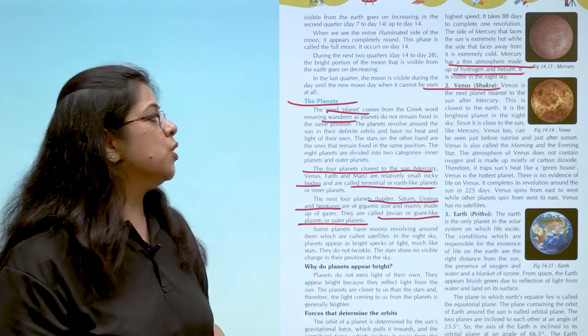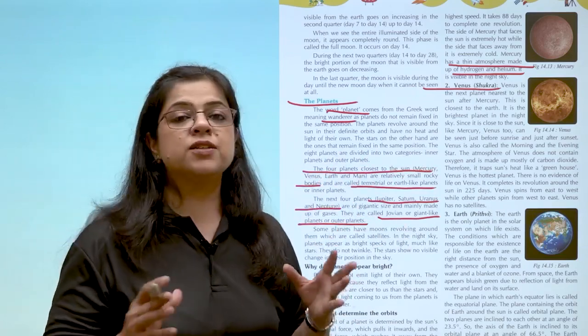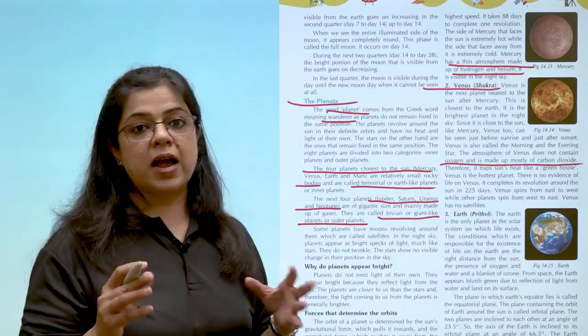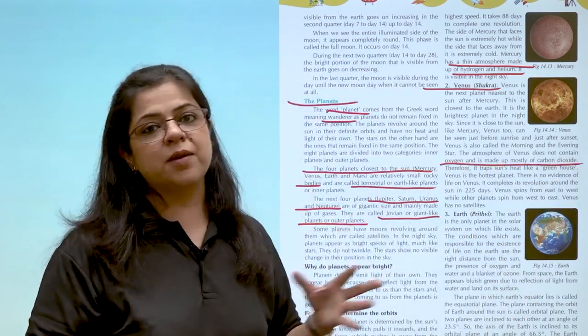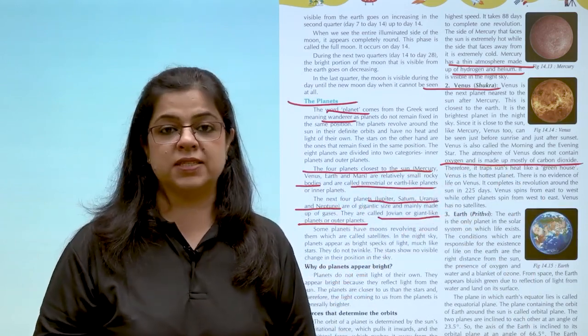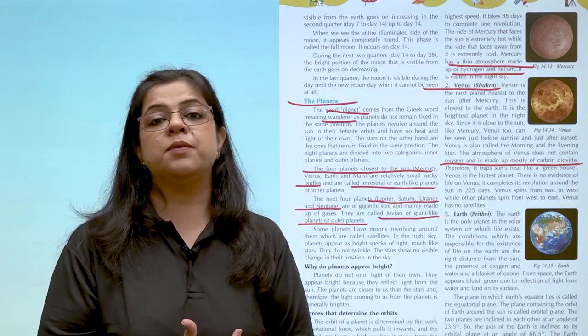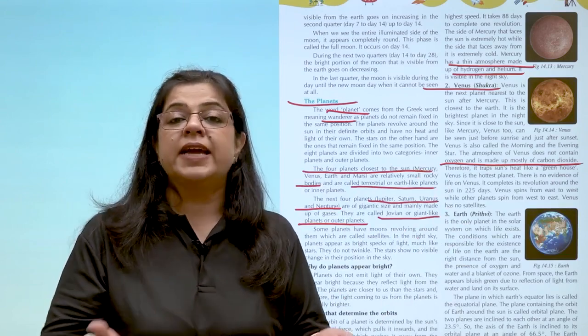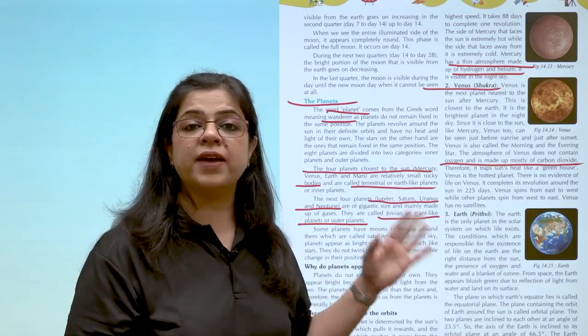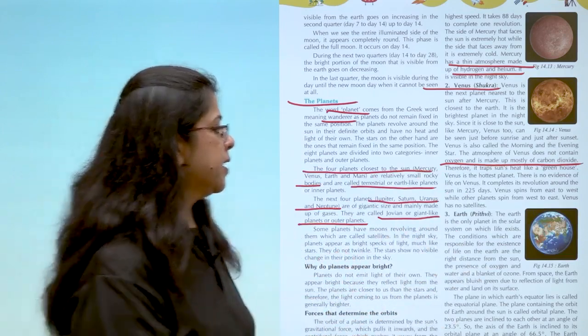Now, Venus too, just like Mercury, does not contain oxygen. It is made up mostly of कार्बन डाइऑक्साइड. एंड जैसा कि हमने एक चैप्टर में पढ़ा था कि ग्रीन हाउस इफेक्ट की वजह से जो टेम्परेचर होता है इन प्रेजेंस ऑफ कार्बन डाइऑक्साइड गैस, it keeps on increasing. This is the reason Venus is a very very hot planet.